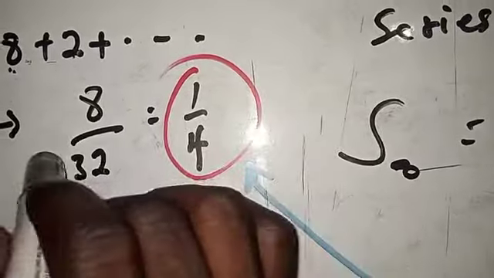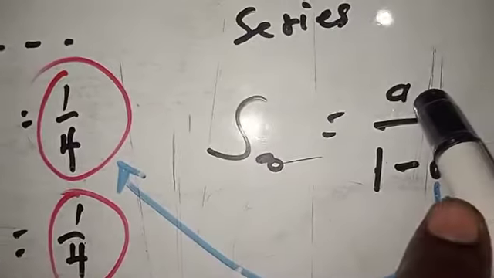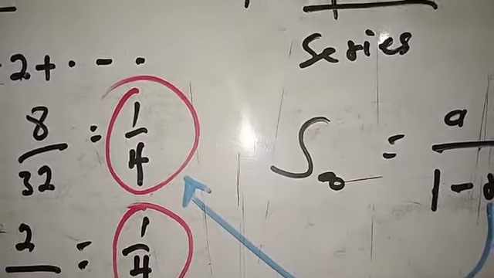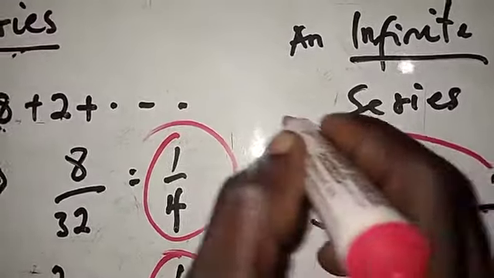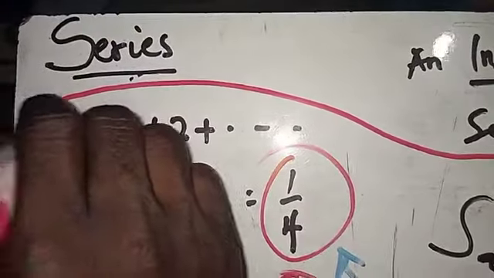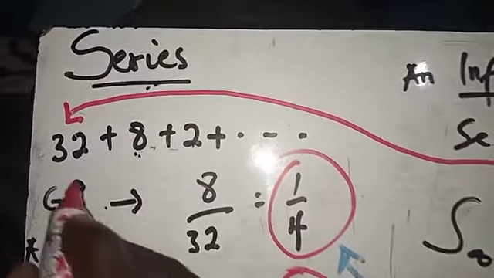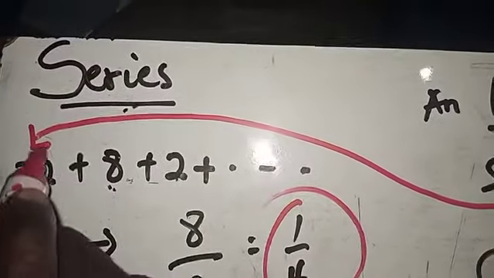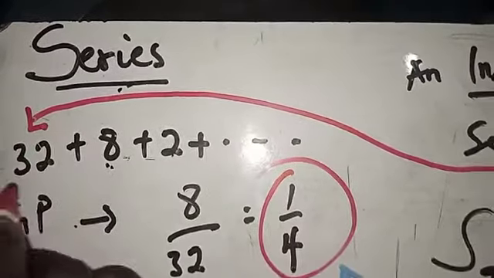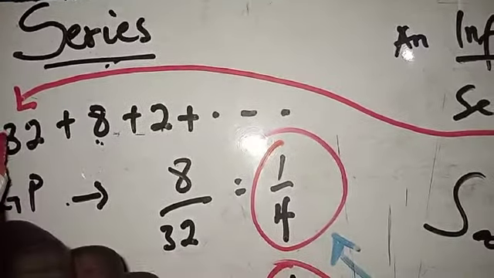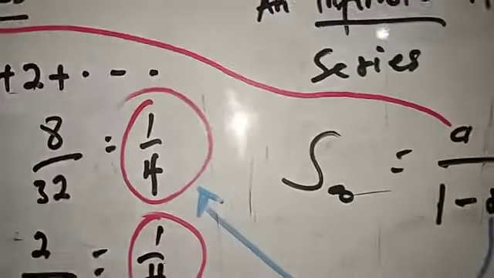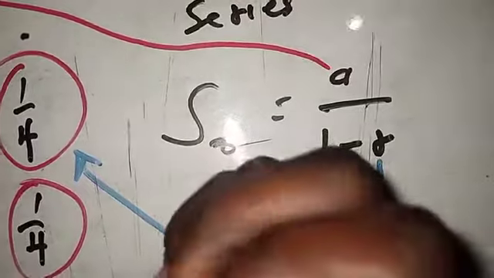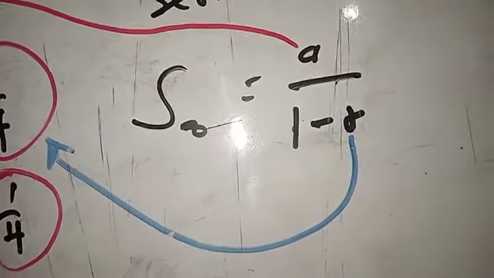We've already found the common ratio to be 1 over 4. Which one will be our A? Our A here is going to be the first term in the sequence. That is 32. We don't care who is here; what matters is that we select the first number in this sequence. So here it is 32. Since A is 32 and our R is 1 over 4, we are free to go. We just need to substitute everything into this definition.